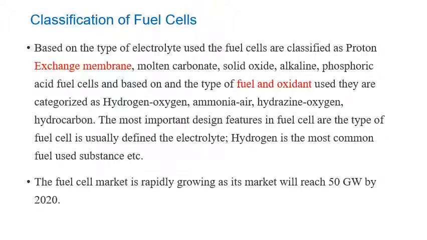Another method is according to the type of electrolyte, that is whether it is aqueous, non-aqueous, molten or solid. One could also classify fuel cells on the physical state of the fuel, that is whether it is a gas, such as hydrogen, or a liquid, such as alcohol or higher hydrocarbons. In the solid case, it is metals.